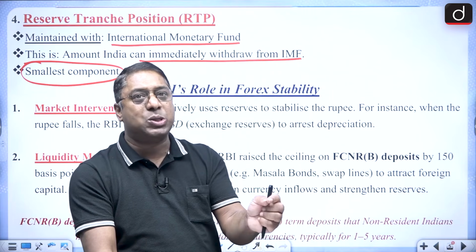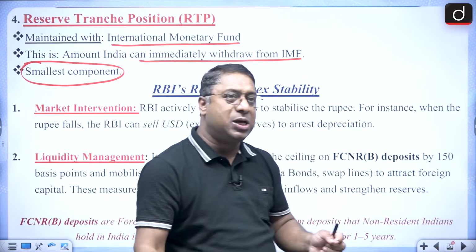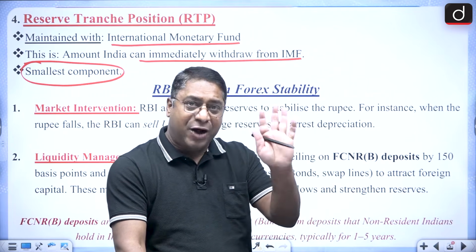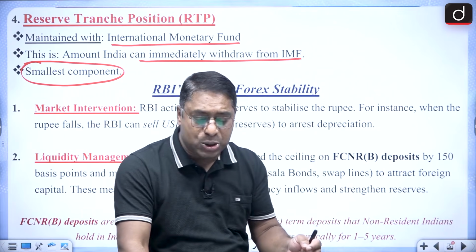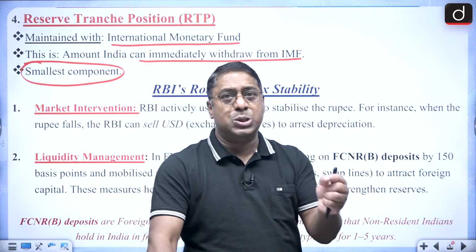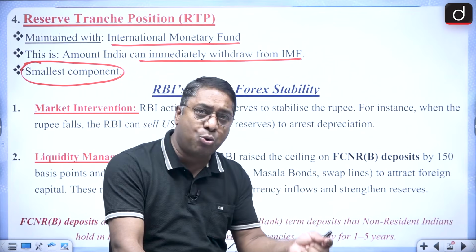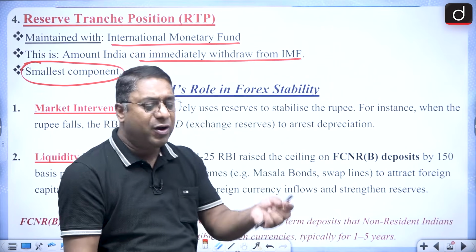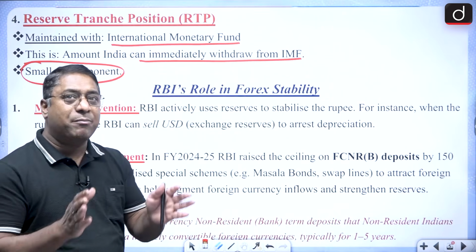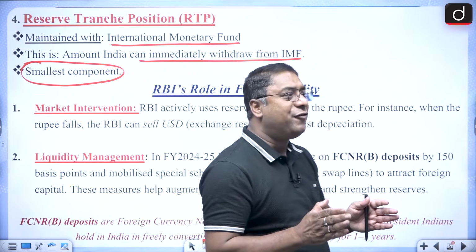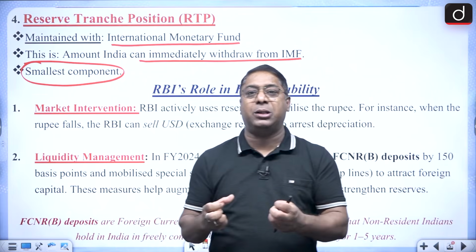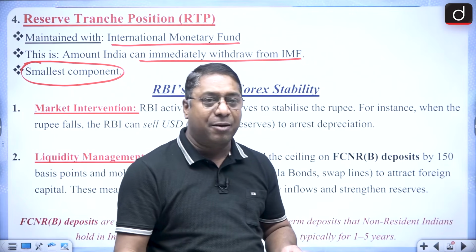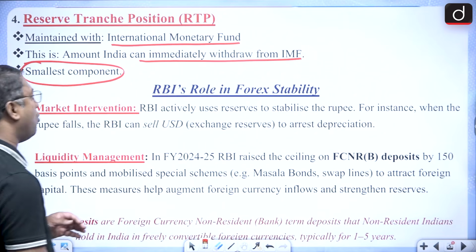Rather, it is based on a basket of currencies, which includes 5 currencies: the US dollar, euro, Japanese yen, Chinese yuan, and the pound sterling. And the last one is the reserve tranche position. This is maintained by the IMF, and it is the amount which India can immediately withdraw from the IMF, but it is the smallest component.